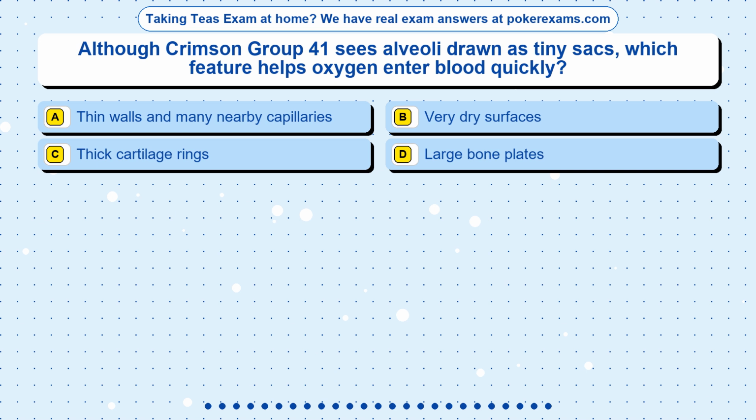Question 16. Although Crimson Group 41 sees alveoli drawn as tiny sacs, which feature helps oxygen enter blood quickly? Option A, thin walls and many nearby capillaries. Option B, very dry surfaces. Option C, thick cartilage rings. Option D, large bone plates.